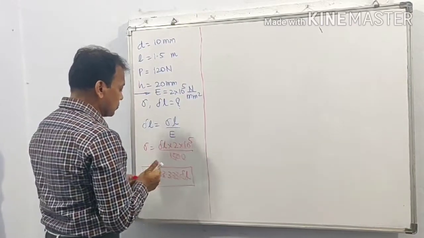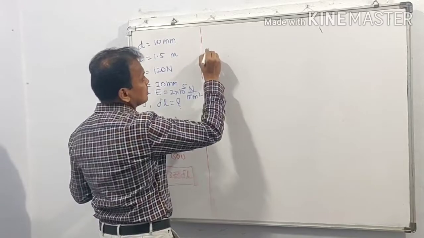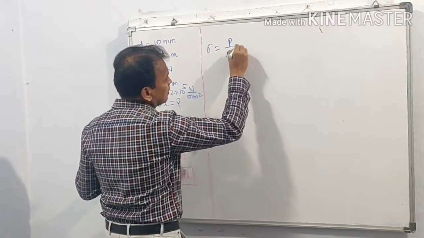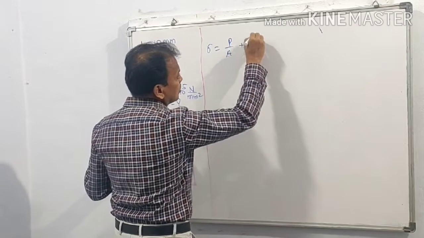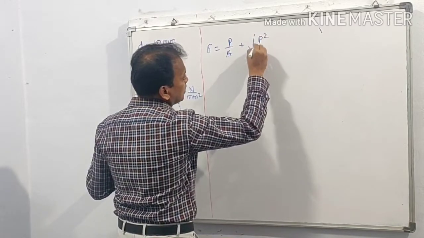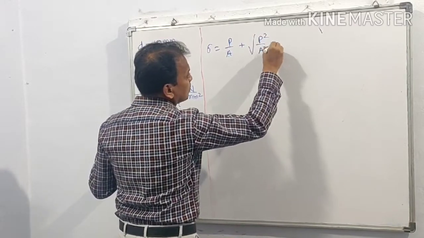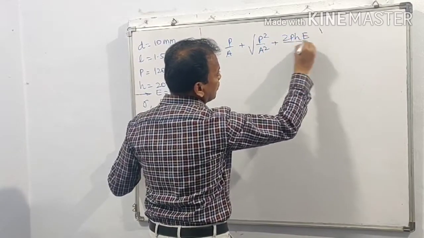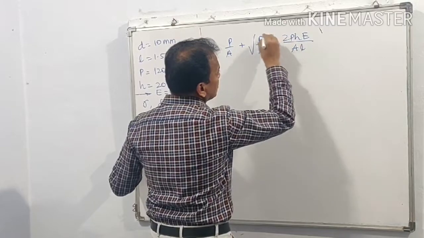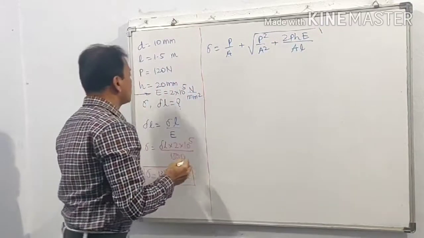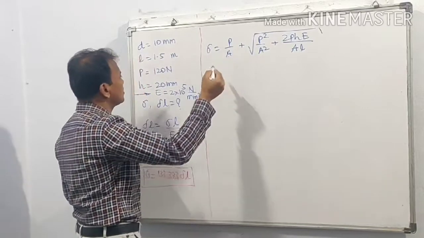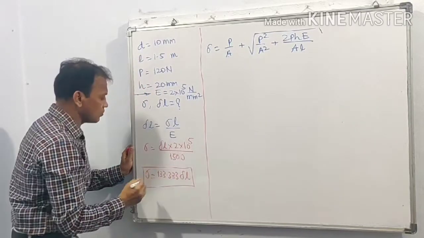Now the equation for stress: sigma is equal to P upon A plus under root P square upon A square plus twice PHE upon AL. In this equation, every term is known. P is known, A we have not calculated.